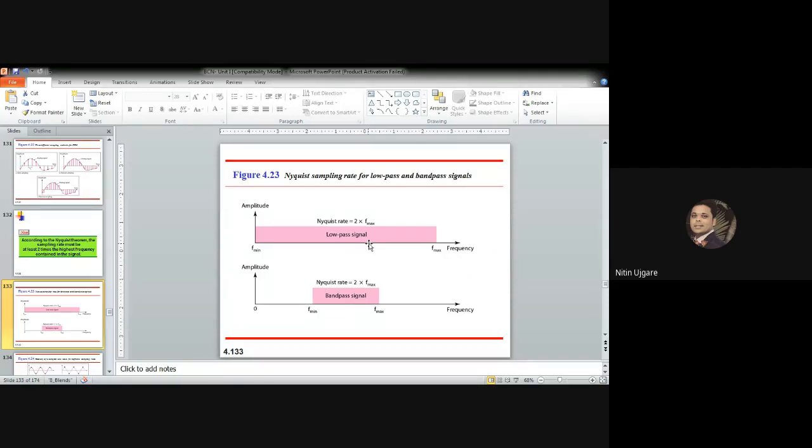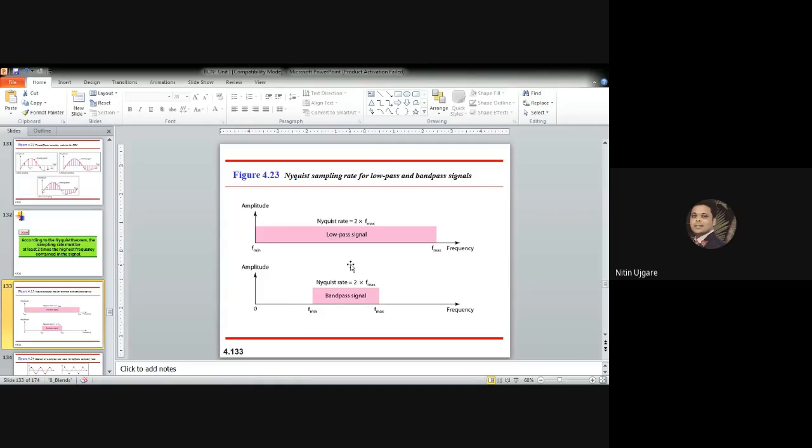But that is not the case with a band pass channel. Here you can see that the minimum frequency in a band pass channel is not 0. It is any other positive value. So if the maximum frequency is given to me, then I can find out the low pass signal's bandwidth.